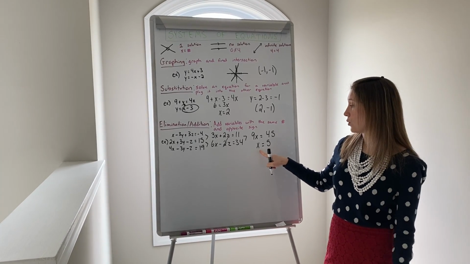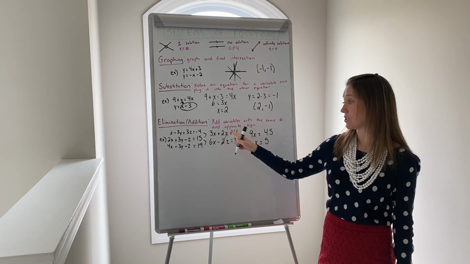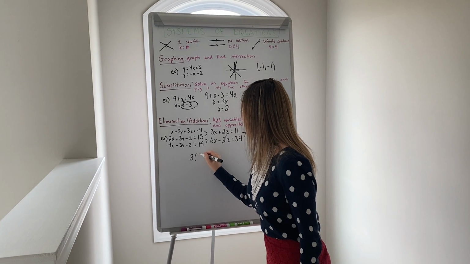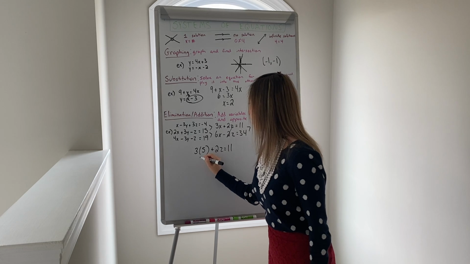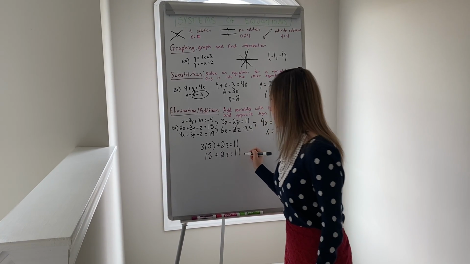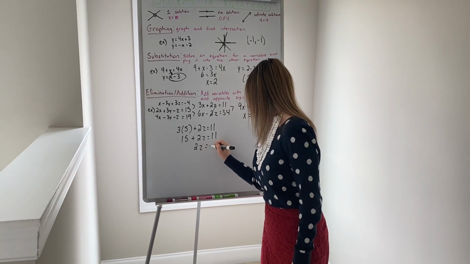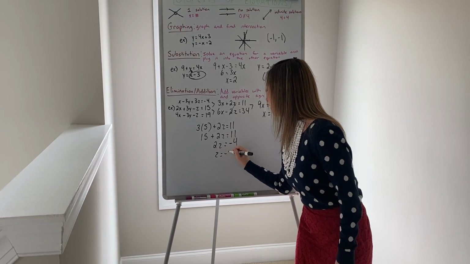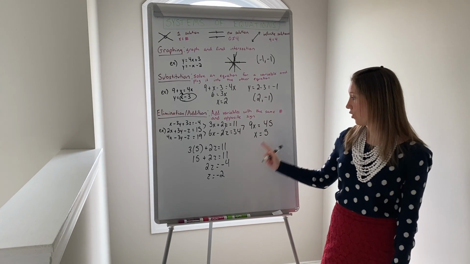So I'm going to plug x into one of these equations so I can solve for z next. I'll pick this first equation. This would be 3 times 5 plus 2z equals 11. So 15 plus 2z equals 11. When I subtract 15, I have 2z equals negative 4. When I divide, z equals negative 2. So I now have my x and my z, so I have to solve for y.